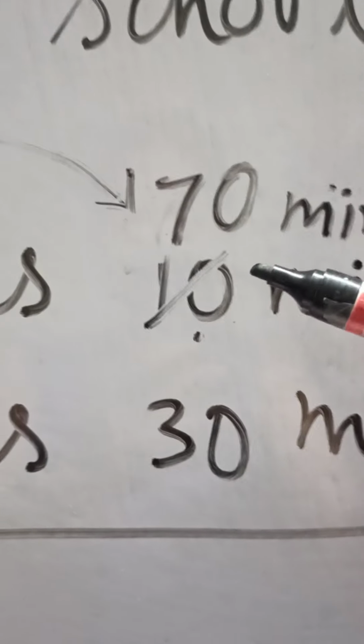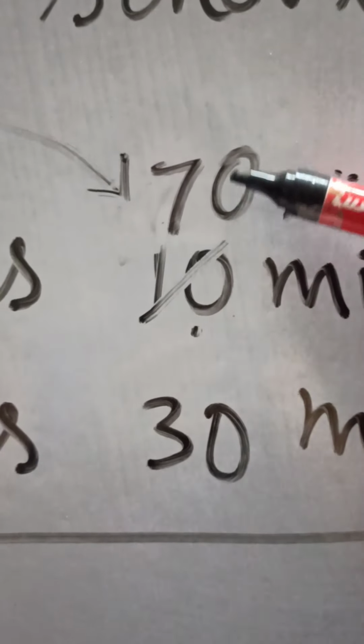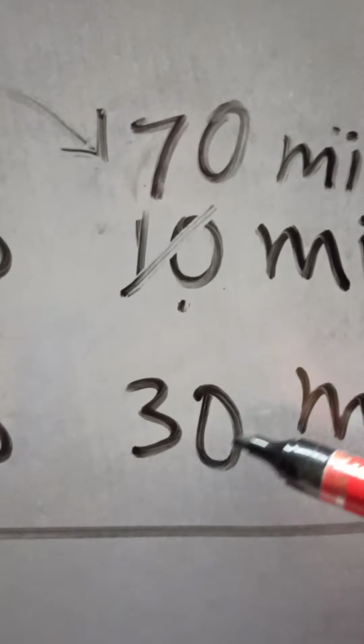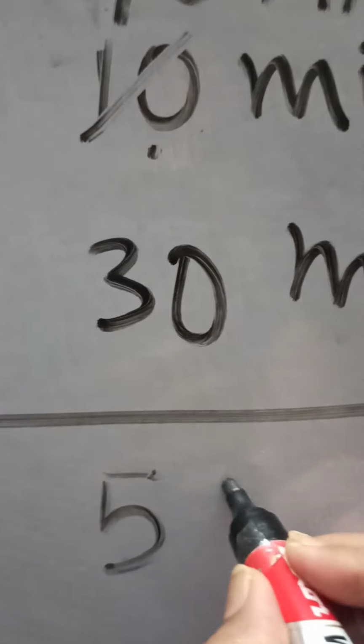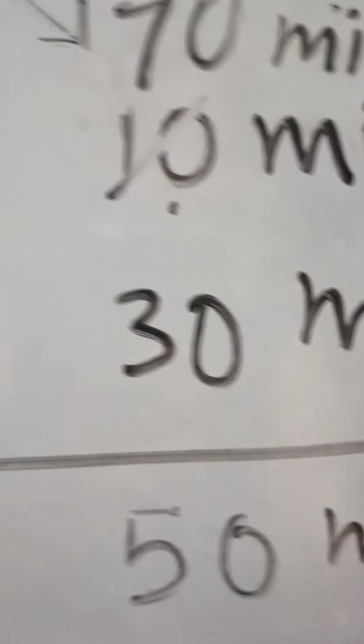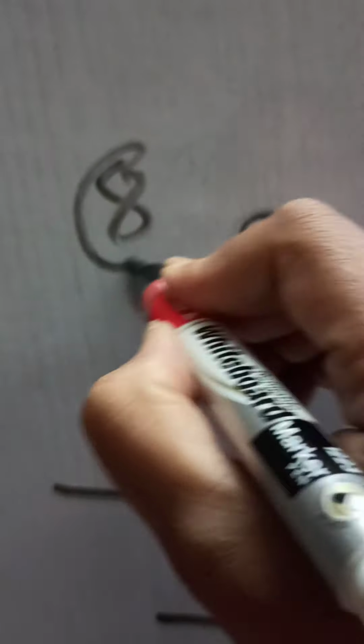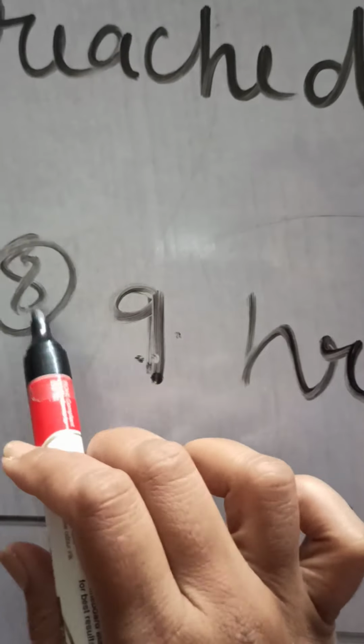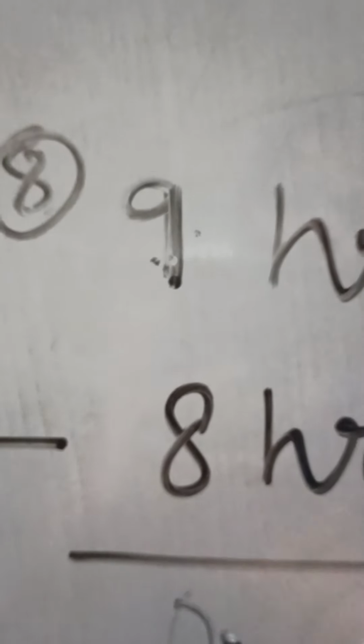Now you can subtract 30 from 70 because 70 is the bigger one. 70 minus 30 is 40 minutes. And now this 9 is 8, because it has given 1 hour to the 10 minutes. 8 minus 8 is 0 hours.